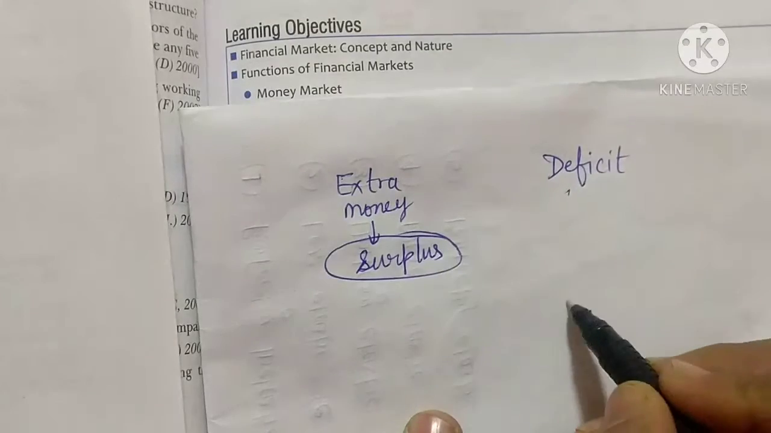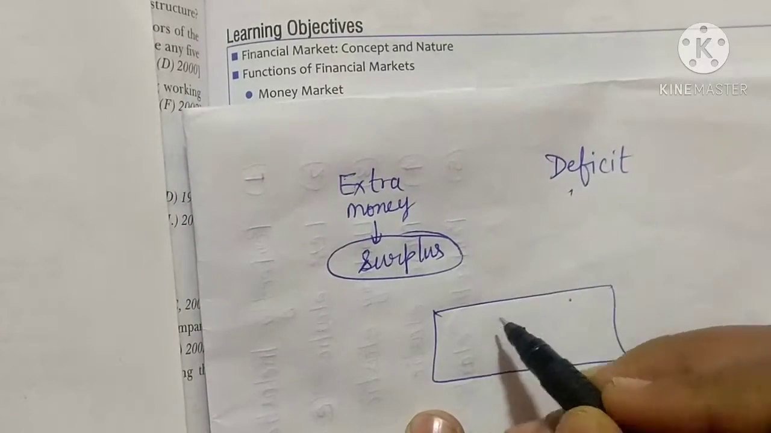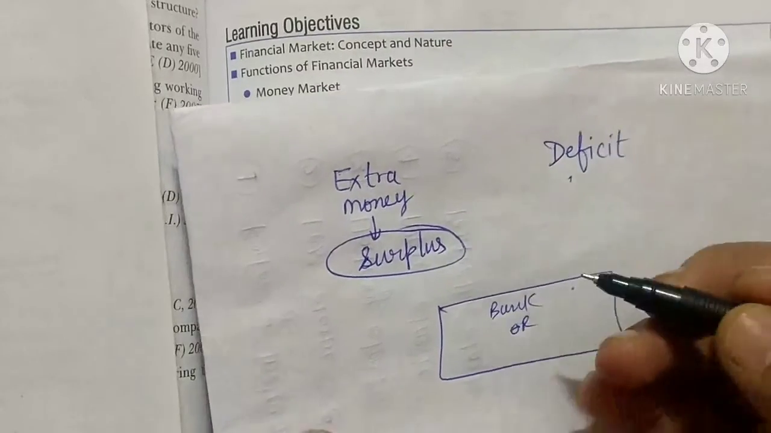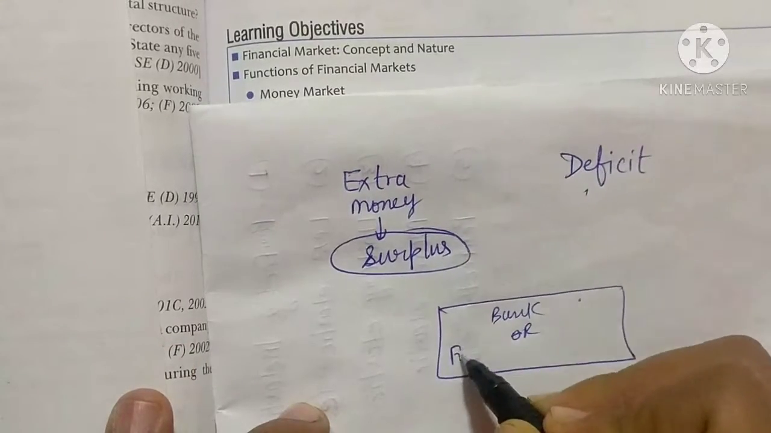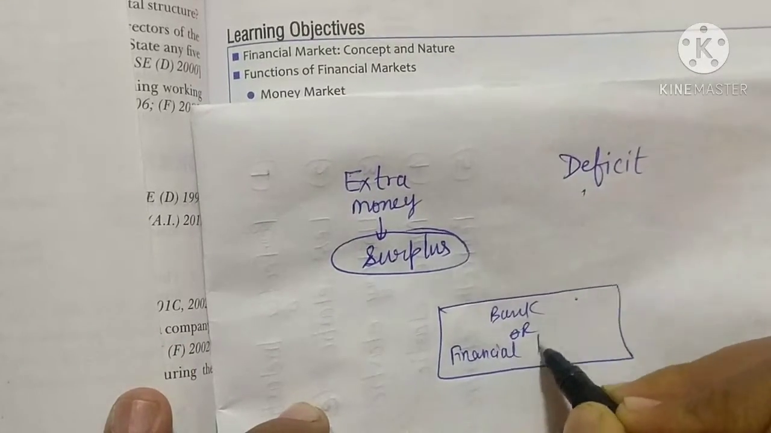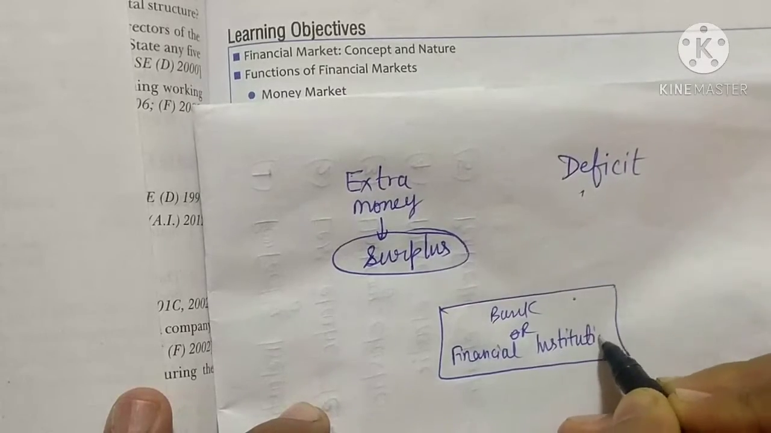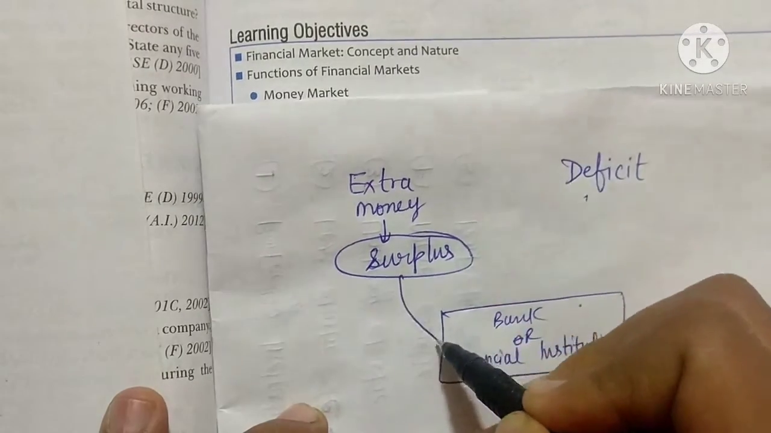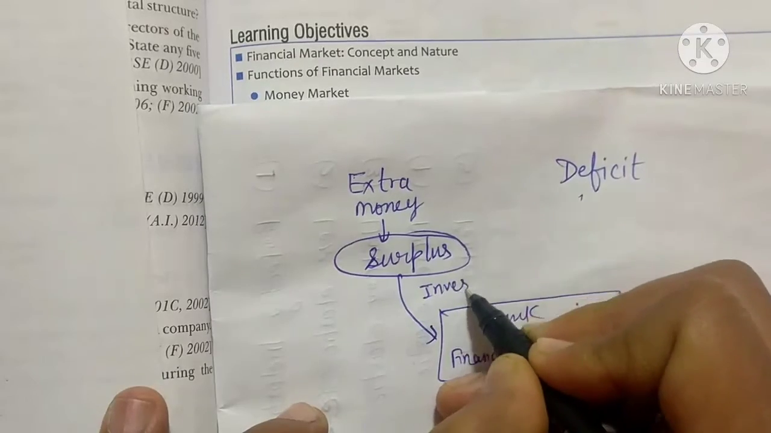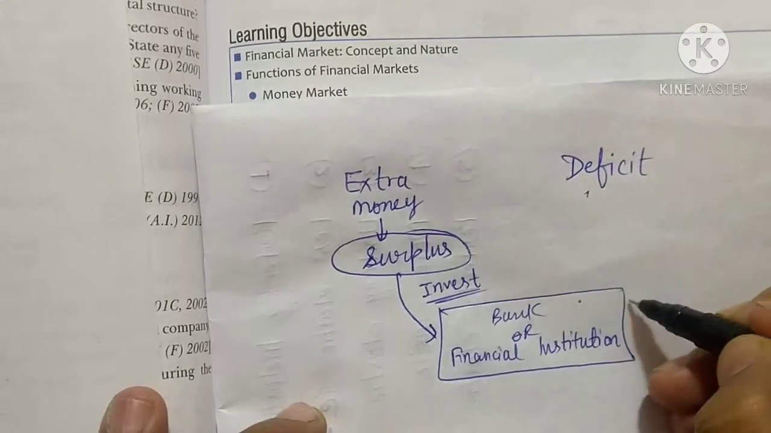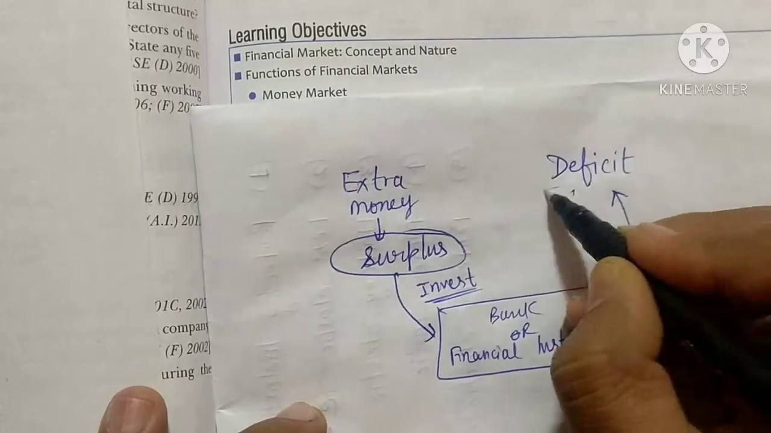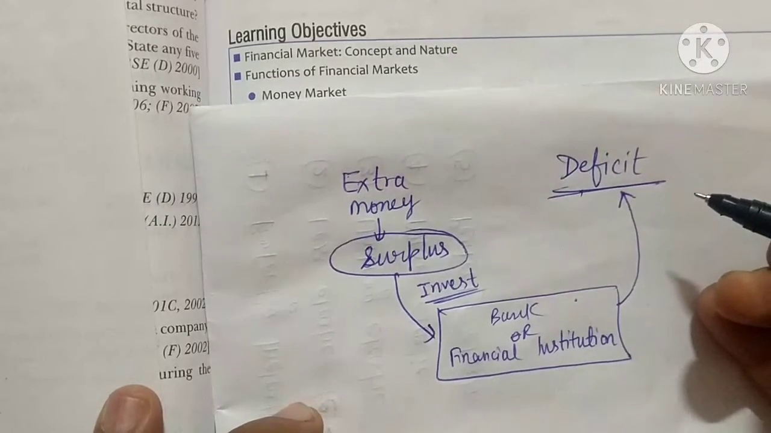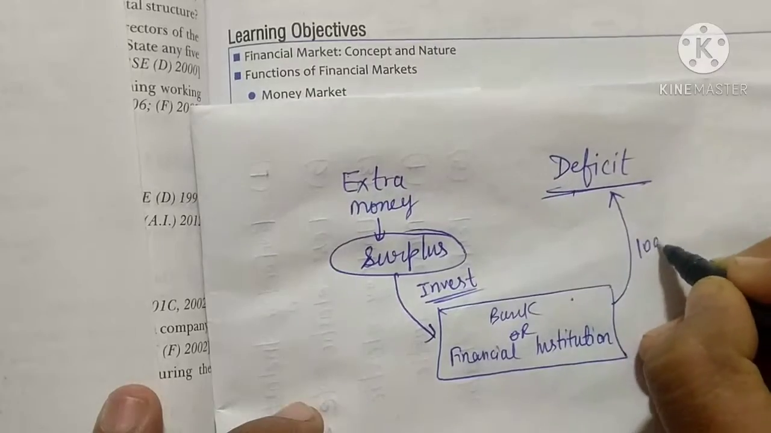Now, what is financial market? It can be a bank, or a financial institution, or a financial market also, you can say. Through it, those persons who have extra money want to invest their money. They will invest their money in financial market, and financial market will provide it to those people who are lacking money in order to purchase something or buy something. So they will give them as a loan.